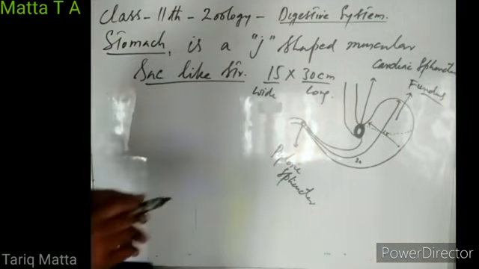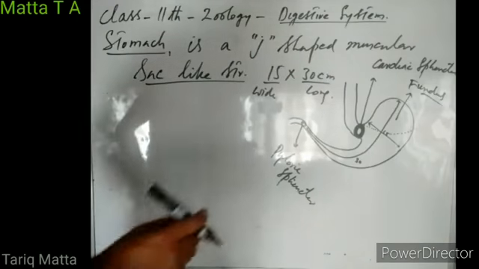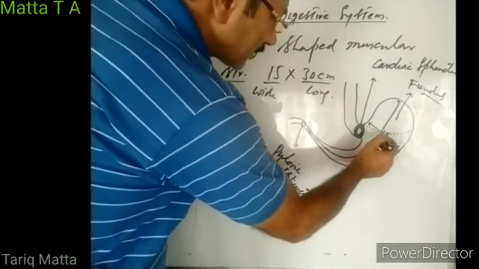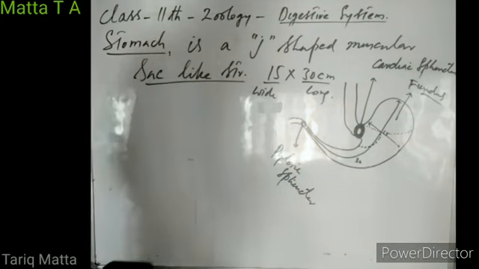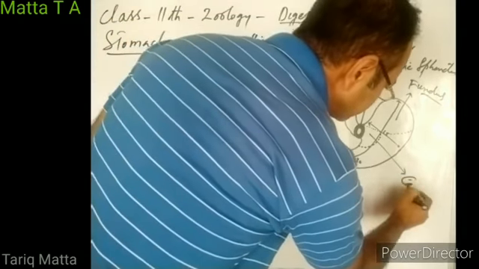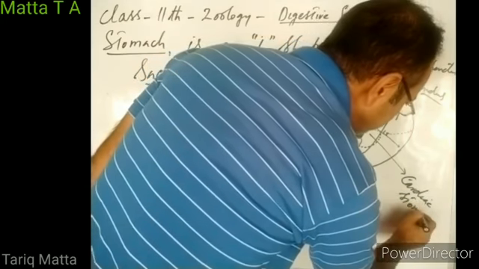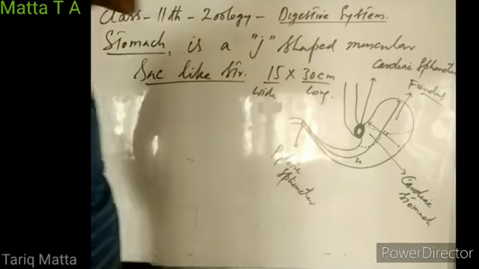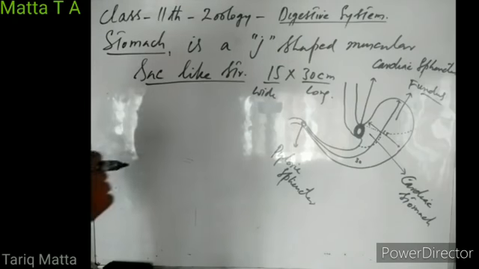The part of the stomach around the cardiac sphincter is known as the cardiac stomach.